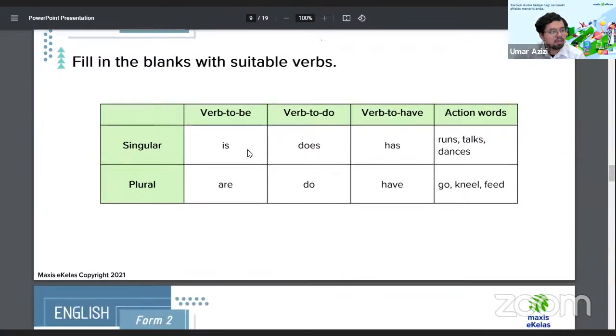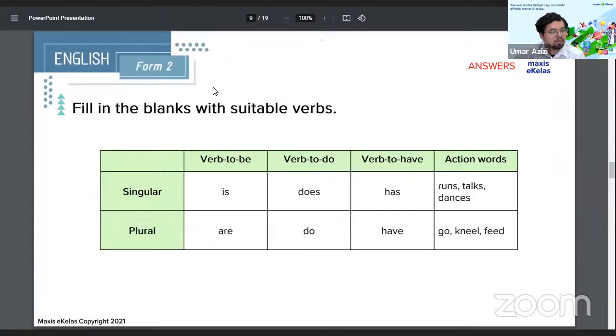All right, now let's talk about this one first. Okay, what I'd like you to do. Okay, hold on. I don't remember, teacher. It's okay. So this one's a bit tricky, but for Form 2 students, you will need to remember this. Verb to be talks about things that happen. Verb to do is what's happening right now. Verb to have is either has or have. It talks about the singular and plural form.